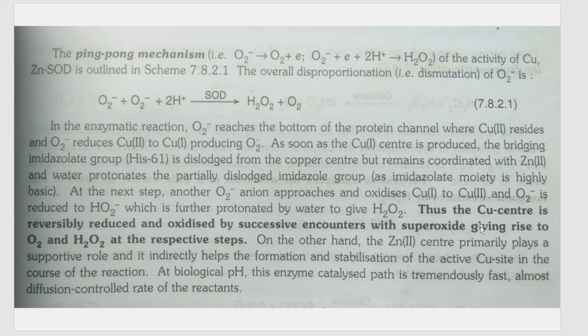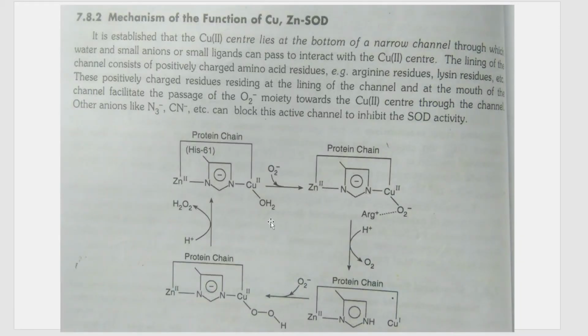So here's what is happening to the copper center. It is reduced and oxidized by successive encounters with the superoxide, giving O2 and H2O2 in the respective steps, and zinc is just playing the supportive role here. So, what is the overall step? Once again, can we understand what is happening? One molecule of O2 minus comes here and gets attached to the copper center. And then O2 minus converts the Cu2 here to Cu1.